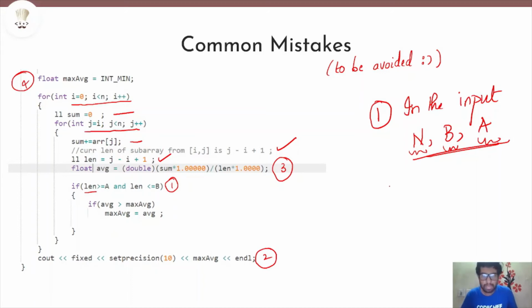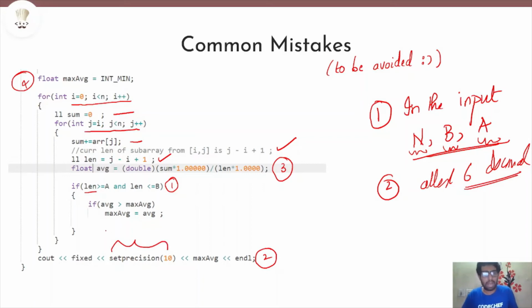Now for the second thing, it is written that we need to have at least 6 decimal places for our answer to be accepted. So remember, if you use C++ or something, it's better to use set precision and fixed in order to give at least 6 decimal places. I just overshot it and wrote 10 decimal places, but at least 6 decimal places. So don't forget that.